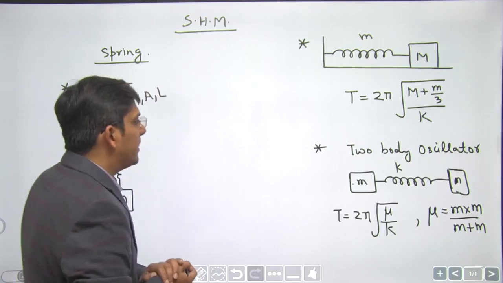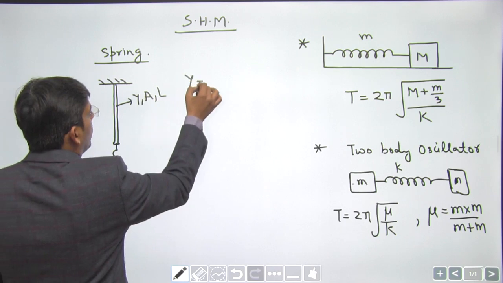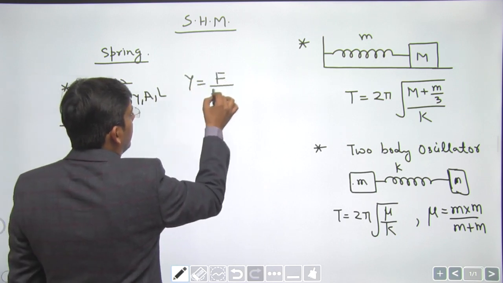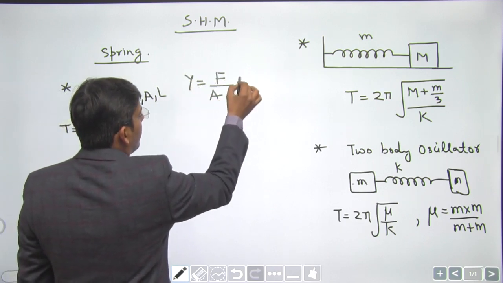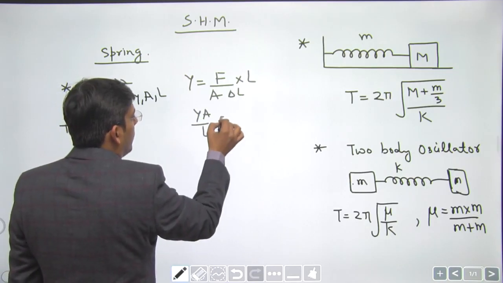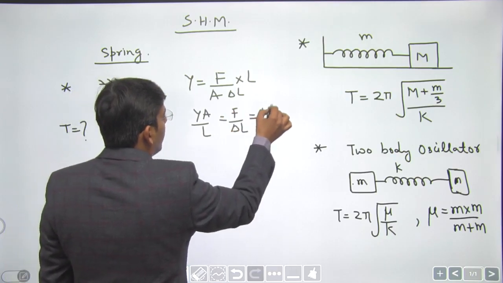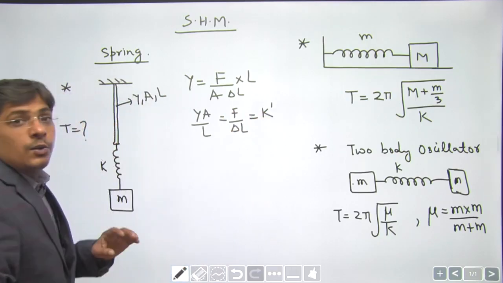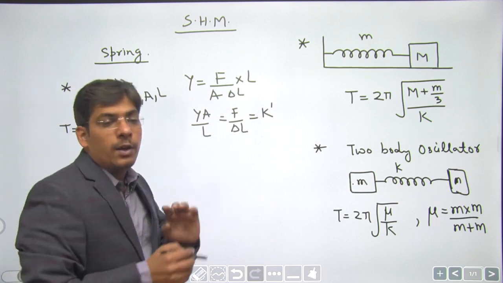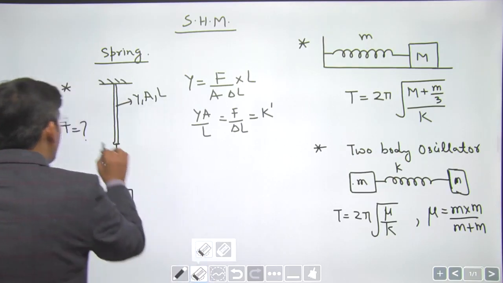So what do we do in this case? The formula for Young's modulus is force upon area divided by change in length over original length. So YA by L is equal to F divided by delta L, which is actually the value of the spring constant, the force constant, for a string. So a string also behaves like a spring.